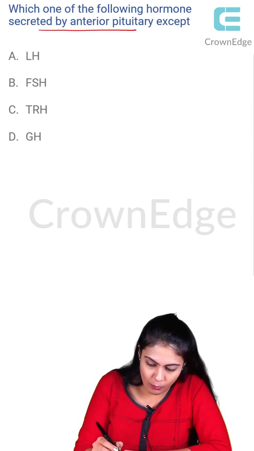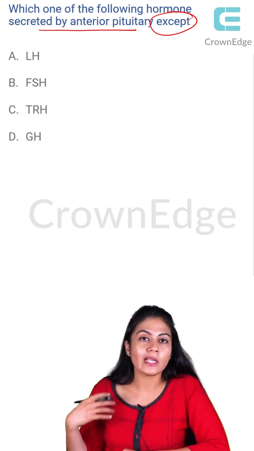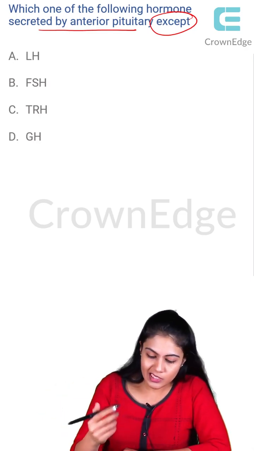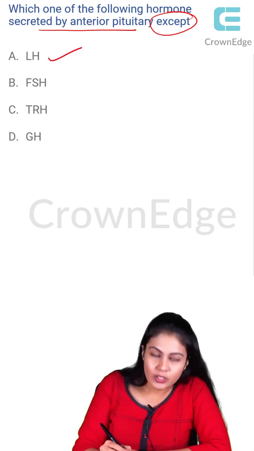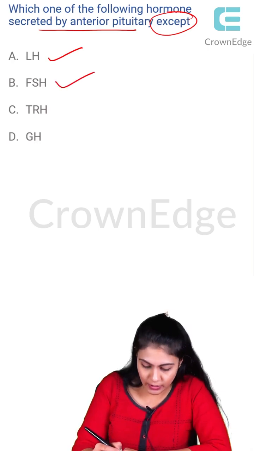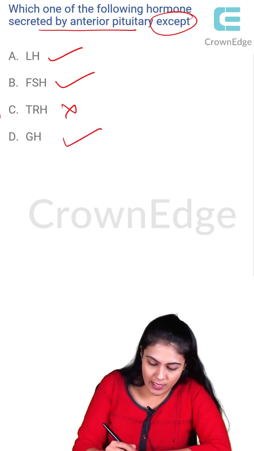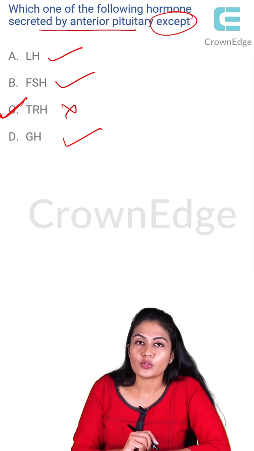So moving on to the next question, what they ask is which one of the following is the anterior pituitary hormone except. So we want to exclude whichever is not an anterior pituitary hormone. So let's see one by one. LH, yes, it is secreted by the anterior pituitary and we talked about it, right? FSH, yes. TRH, no. And GH, yes. That means the answer over here is option C.